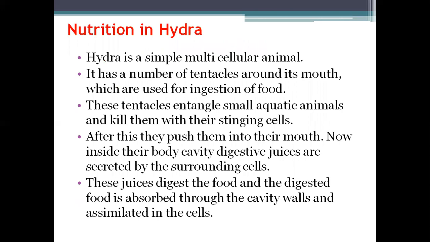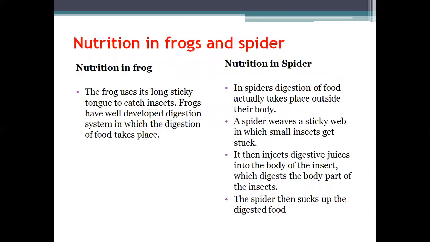Hydra is a multicellular simple organism. It has a number of tentacles around its mouth that are used for ingestion of food. These tentacles entangle small aquatic animals and kill them with their stinging cells. Then they push them into their mouth. Inside the body cavity, digestive juices are secreted by the surrounding cells. These juices digest the food, and the digested food is absorbed through the cavity walls and assimilated in the cells.